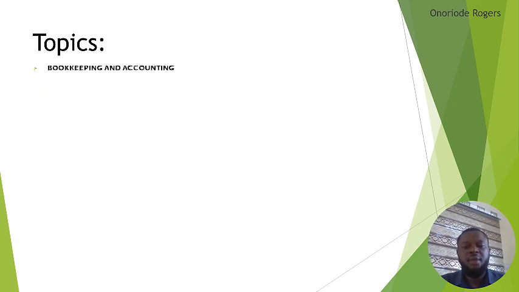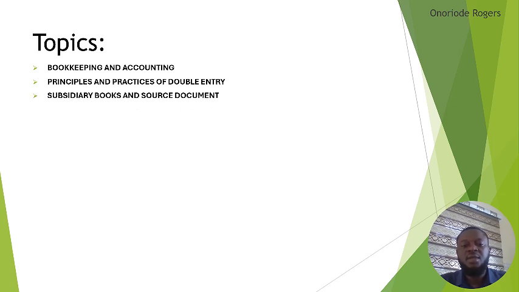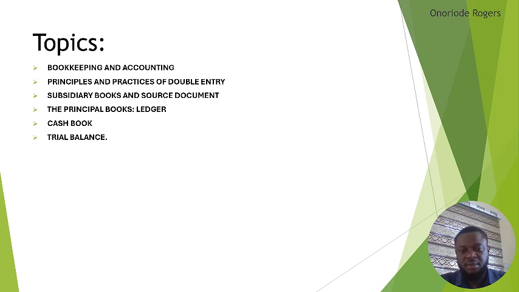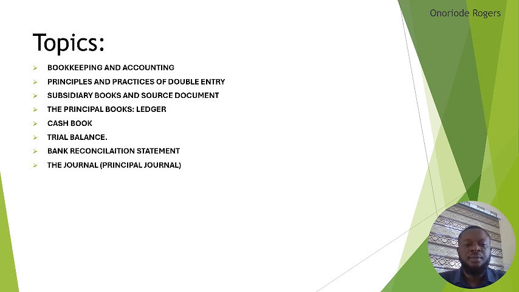The first one here we have is bookkeeping and accounting. What is bookkeeping and what is accounting? What is the difference between these two terms? Then principles and practice of double entry. Then subsidiary books and source documents. The principal books, which are the ledger, the cash book, talk about double column, three column, petty cash book, then the trial balance, the bank reconciliation statement, then the journal, which is the principal journal.